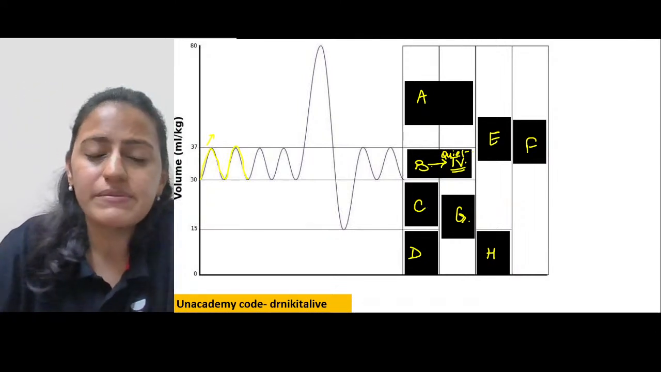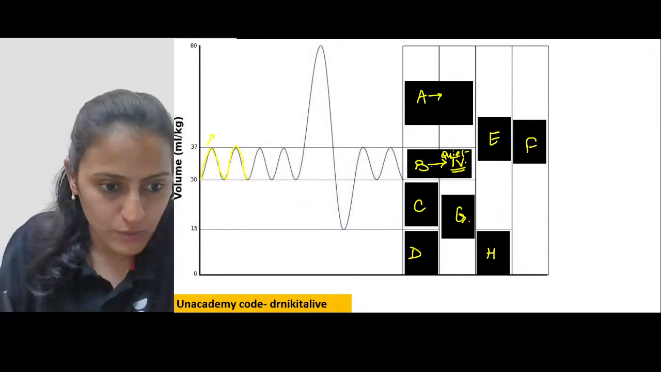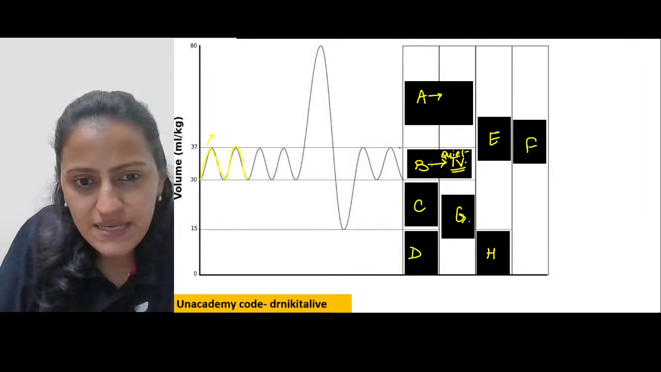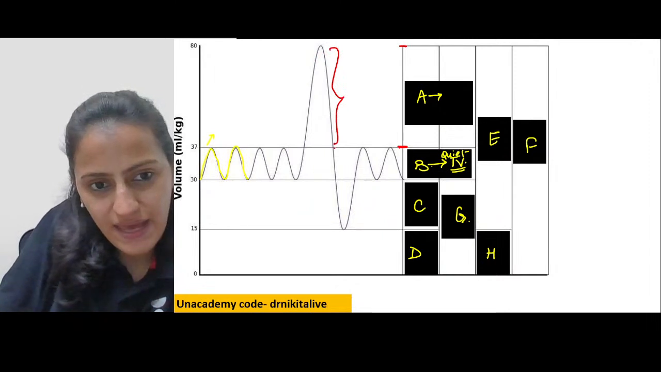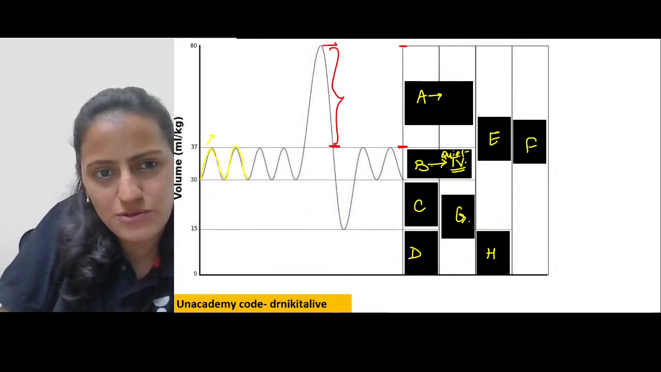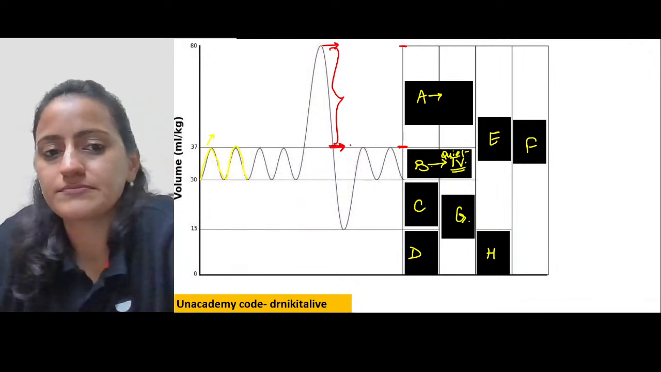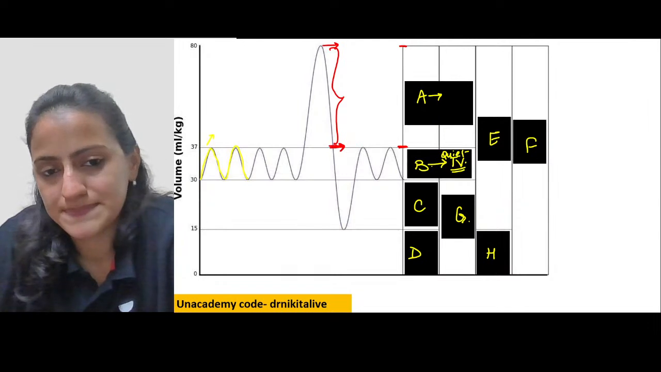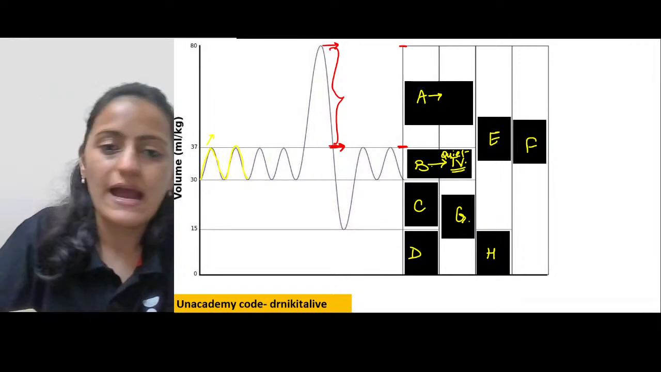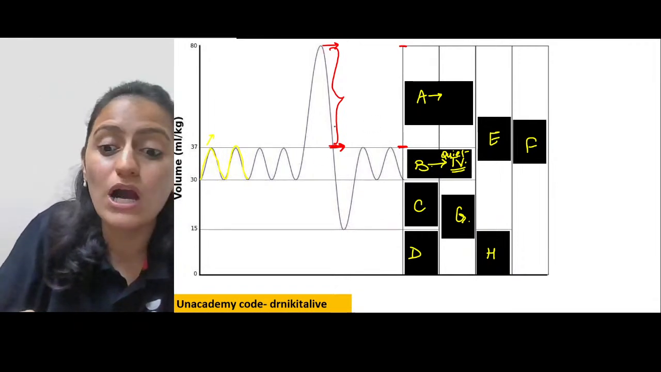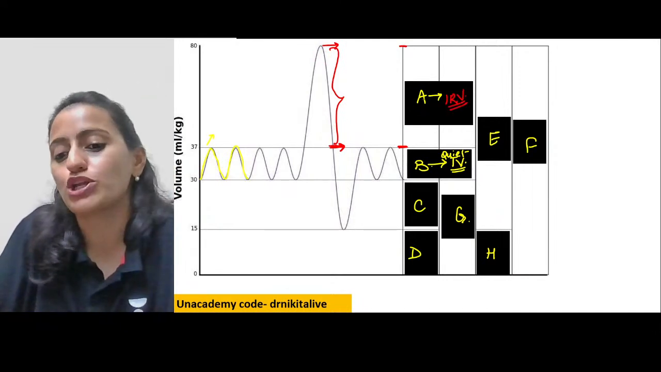Now tell me, what is A representing here? A is from this value to this value. Absolutely right. So this is also just one volume. This is not a capacity. So this is the inspiratory reserve volume, right?